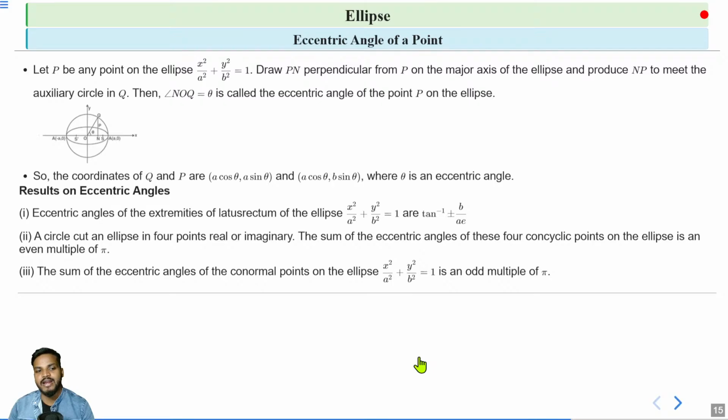Next, when we find the eccentric angles of the co-normal points, the sum of the eccentric angles of the co-normal points on the ellipse x square by a square plus y square by b square equal to 1 is an odd multiple of pi. Okay, so these are the results on eccentric angle.